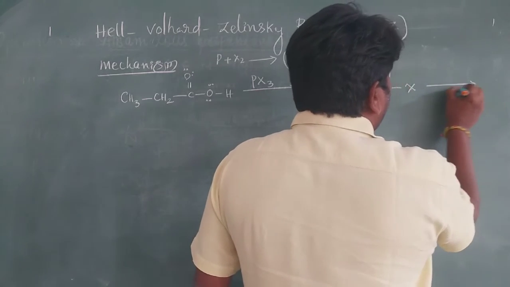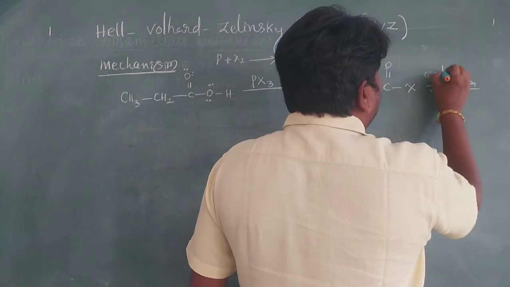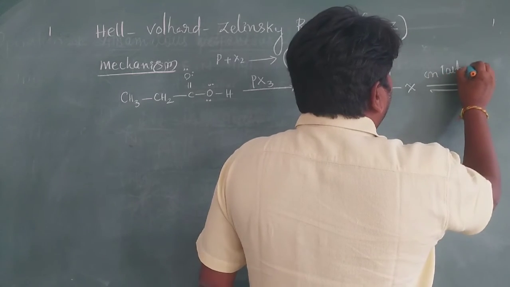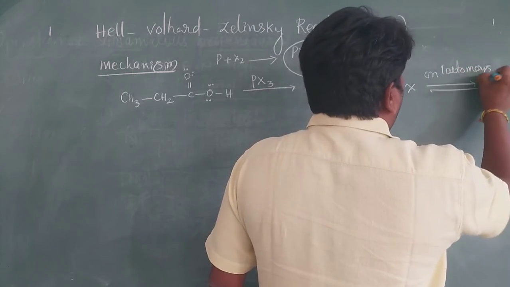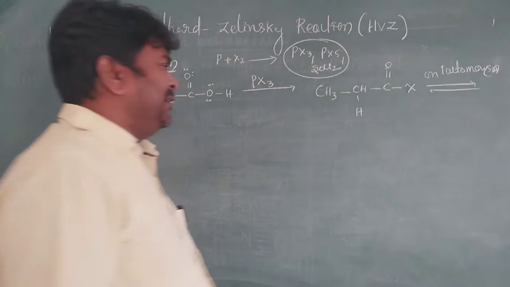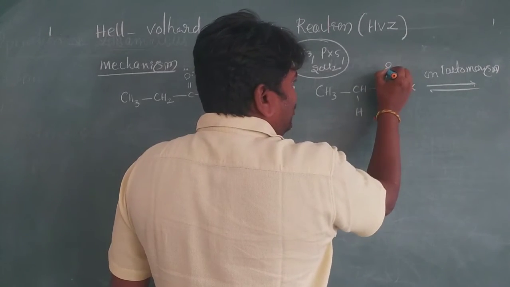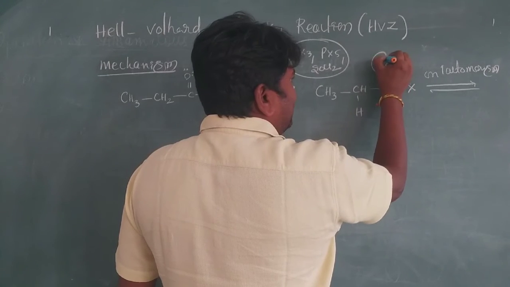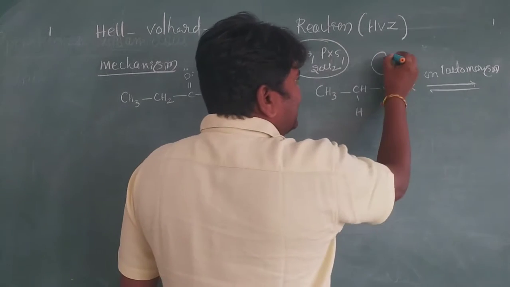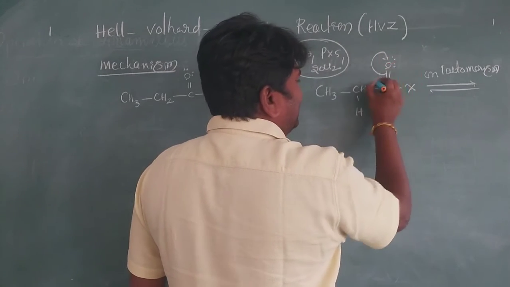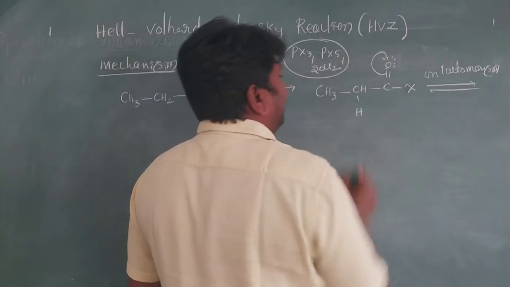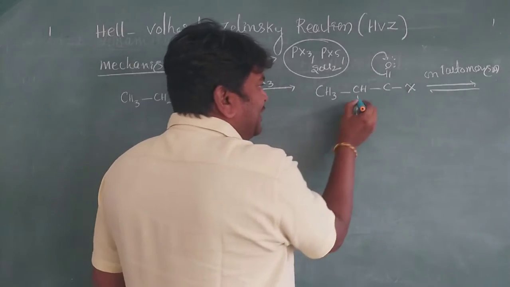On tautomerism, see here. These two electrons are shifting to oxygen. Oxygen already contains two lone pairs. These also shift here. What happens after that?